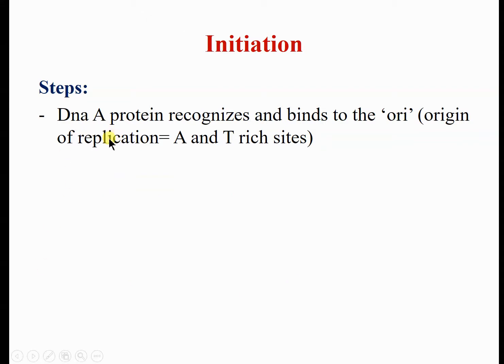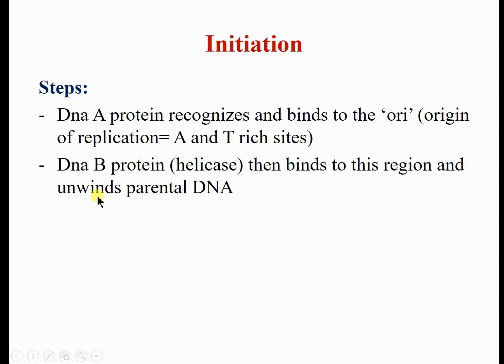First, in initiation, DnaA protein will come. It will recognize the AT rich sites of the double-stranded DNA and bind there. It is also known as the origin of replication, or in short ORI, in prokaryotes. Then DnaB protein will come. It will separate the double-stranded DNA, that is the helicase enzyme.